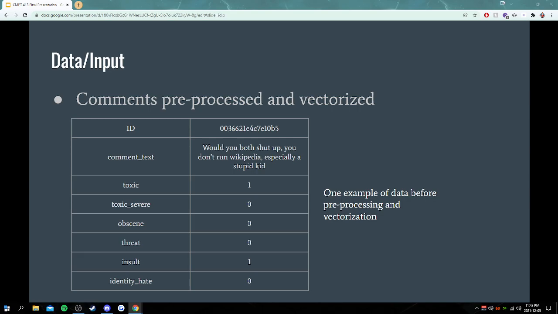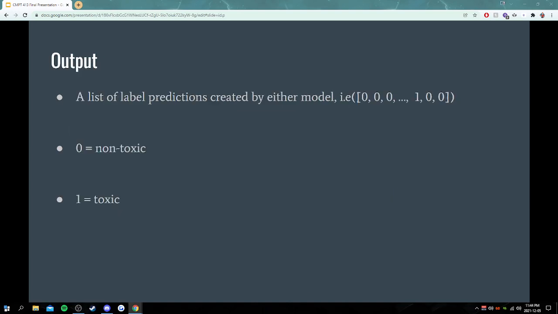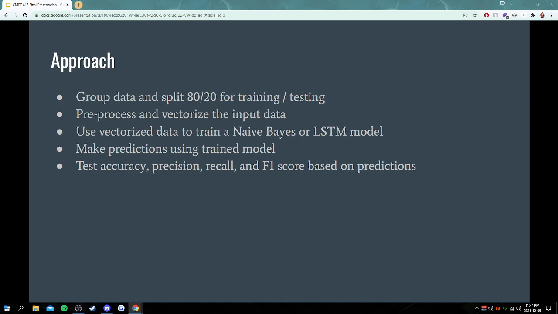And here's a quick example of what one of these comments would look like. We have a unique ID, a comment text, and then these 6 different categories with a 1 representing if it belongs in that category or a 0 if it does not belong in that category. Our output is a list of label predictions created by either model. And this is just a list of 0s and 1s, where 0 represents if it is non-toxic or 1 represents if it is toxic, and each spot in the array is for an individual comment.